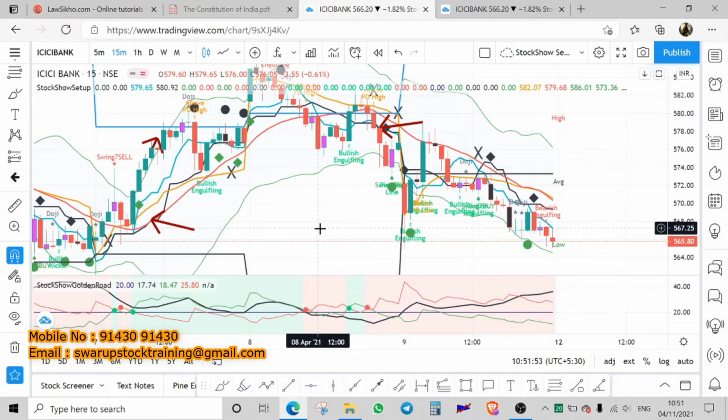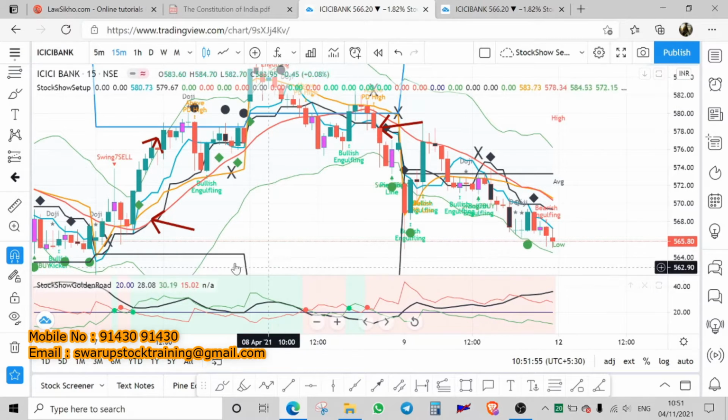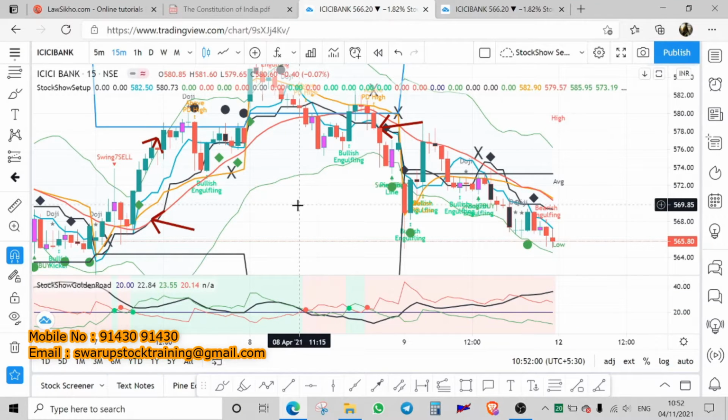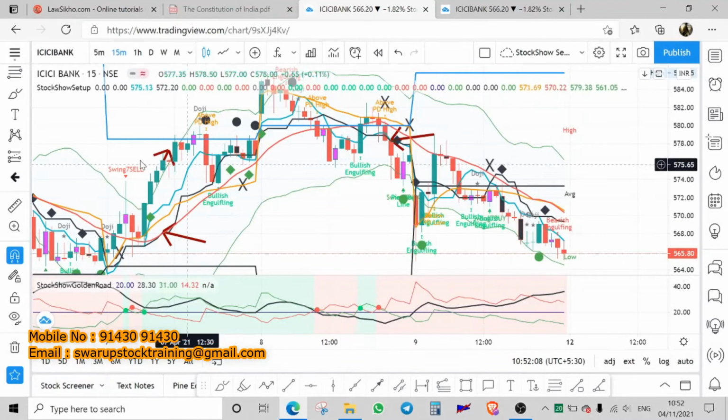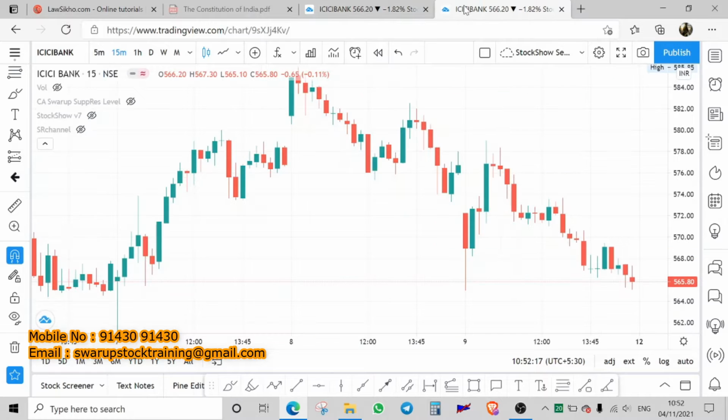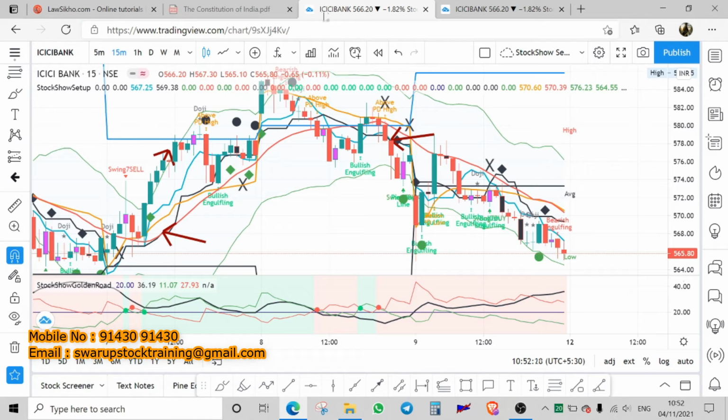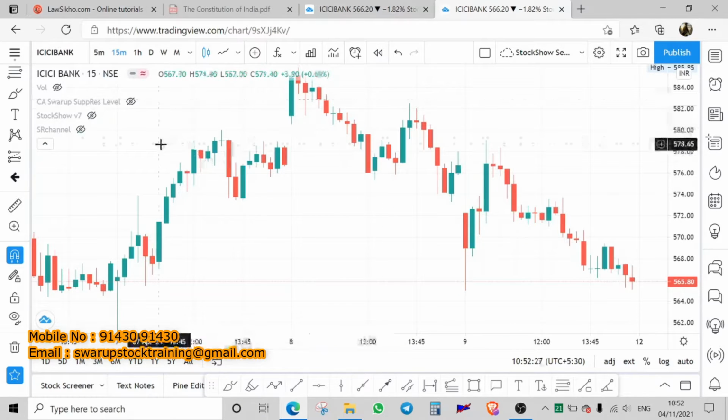Okay, now what is the difference between these two setups? I am not explaining this particular setup in detail because here also you have got trend and all, so our students know about it. I am just explaining the difference between these two setups. This is also a very powerful setup where you can earn about 20,000 rupees from one lot technically. In this setup, this is the same time frame, from 7th to 12th that I have taken. So in this setup, where we have got the entry.